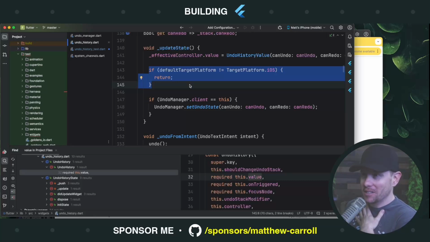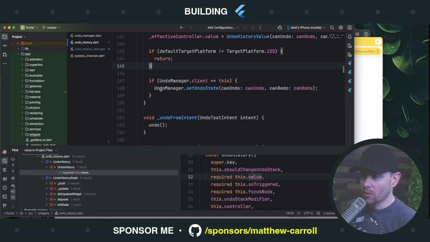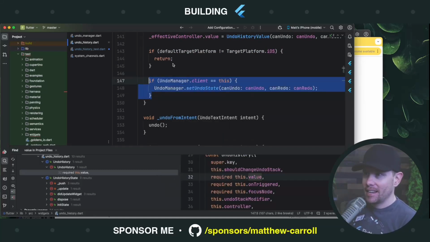It's undo redo history. It doesn't do anything if it's not on iOS. It explicitly bails. Ugh. Okay, whatever. So we're on iOS. We've undone something. And then if we are, in fact, the global undo redo client, we set this undo state thing.